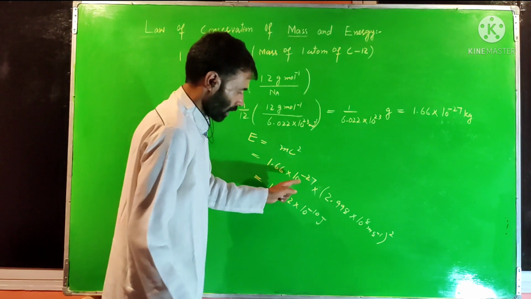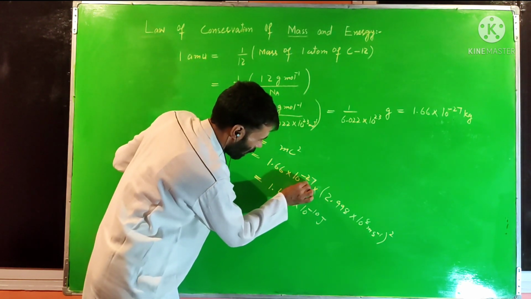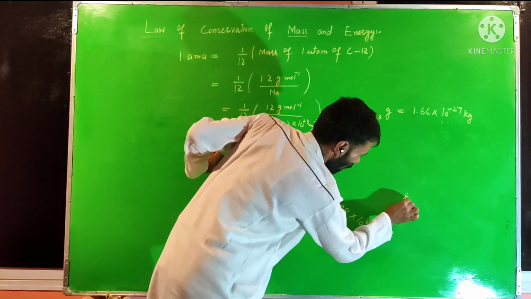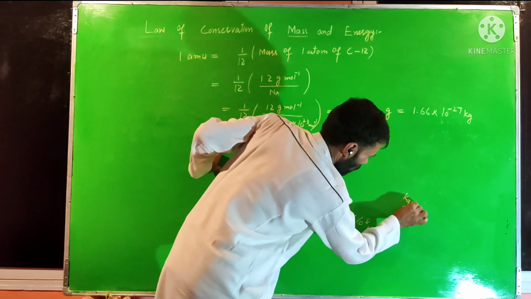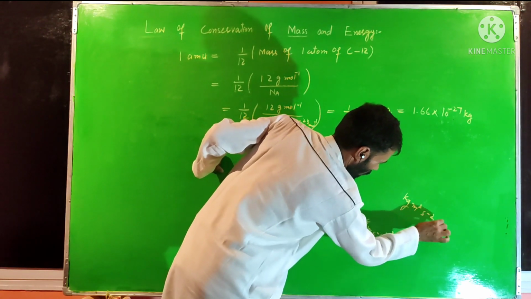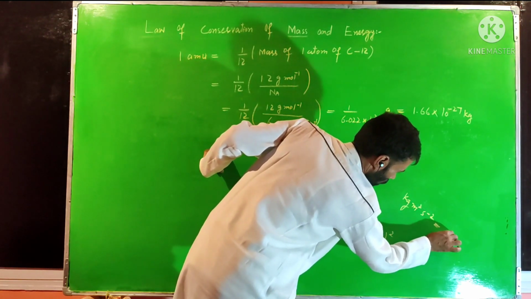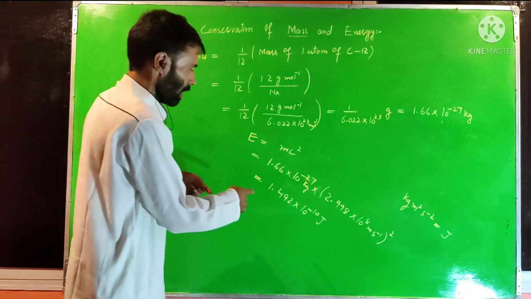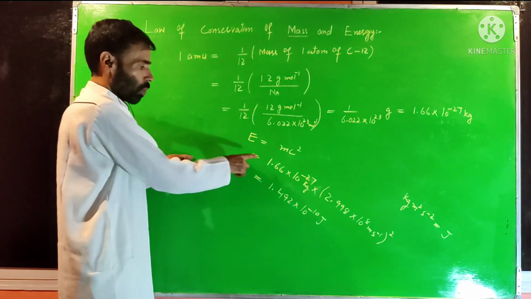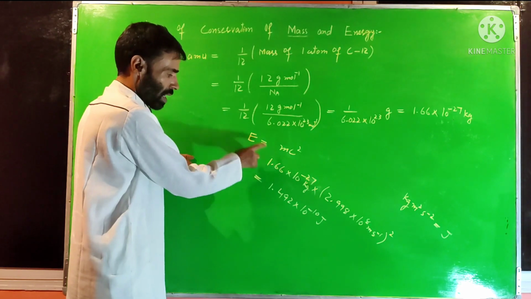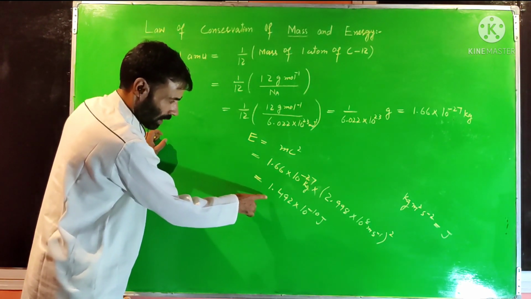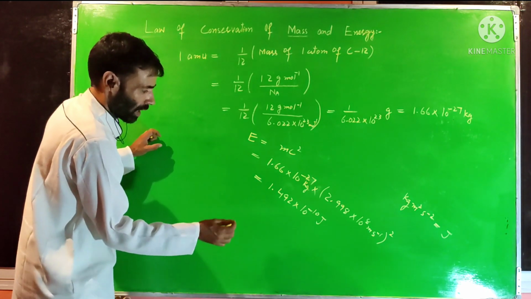Now here I will take the units again. This one in kg, after that this kg into this one meter square, after that this one per second square, that is equal to joule. So this is the amount of energy in joule if 1 AMU of mass is converted into energy. Now we will convert this into million electron volts.